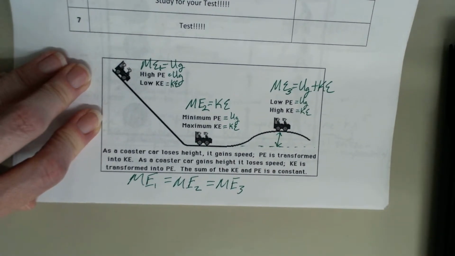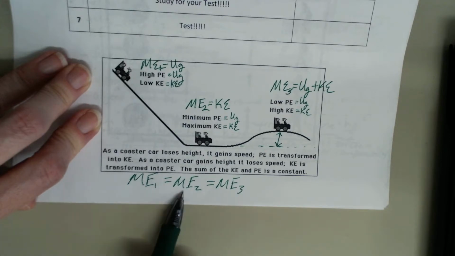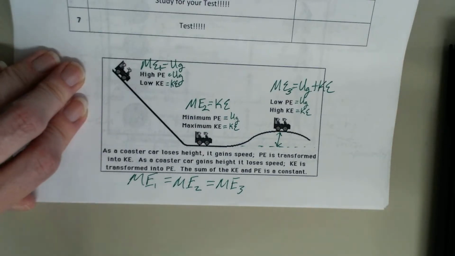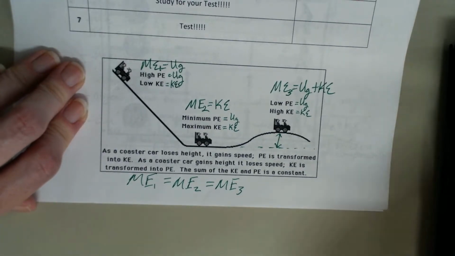So if you know just a little bit of information, you can fill in the blanks and find H or velocity or something at different parts of the roller coaster ride, because mechanical energy will be completely conserved in this physical process. There's no embedding the roller coaster with the people in it in the ground like there was with that ball.